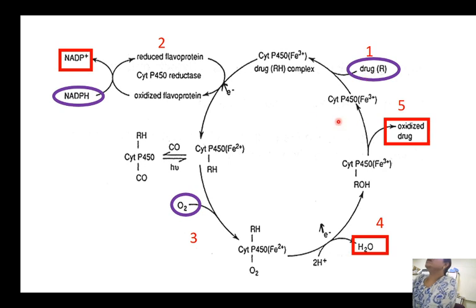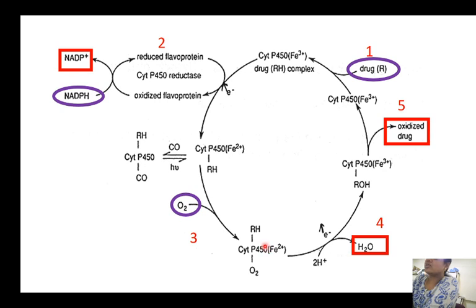To repeat, the cytochrome P450 enzyme complex will pick up the drug and form a drug-enzyme complex. Now this drug-enzyme complex is reduced by NADPH plus H plus. Here the reduced enzyme-drug complex forms. In the next step, oxygen enters into the reaction and that will cause the rearrangement.